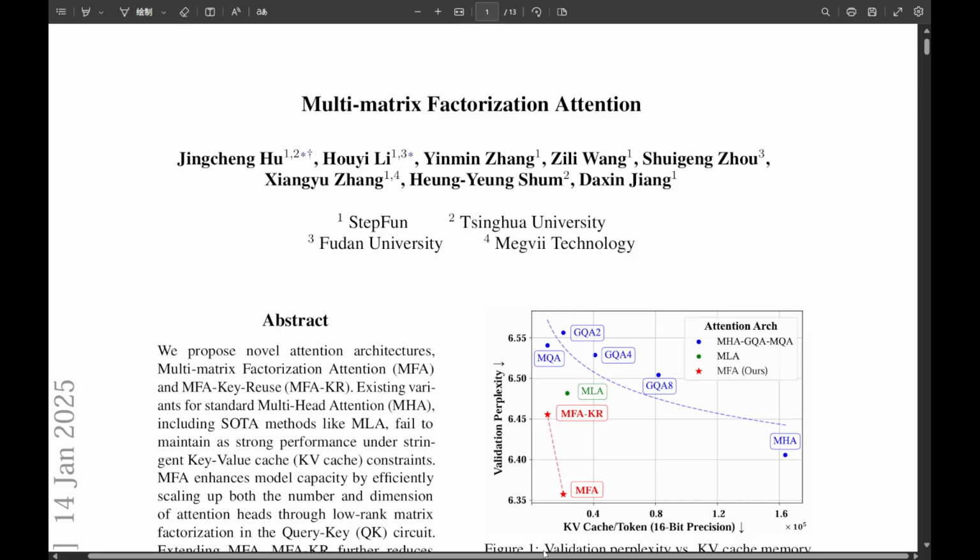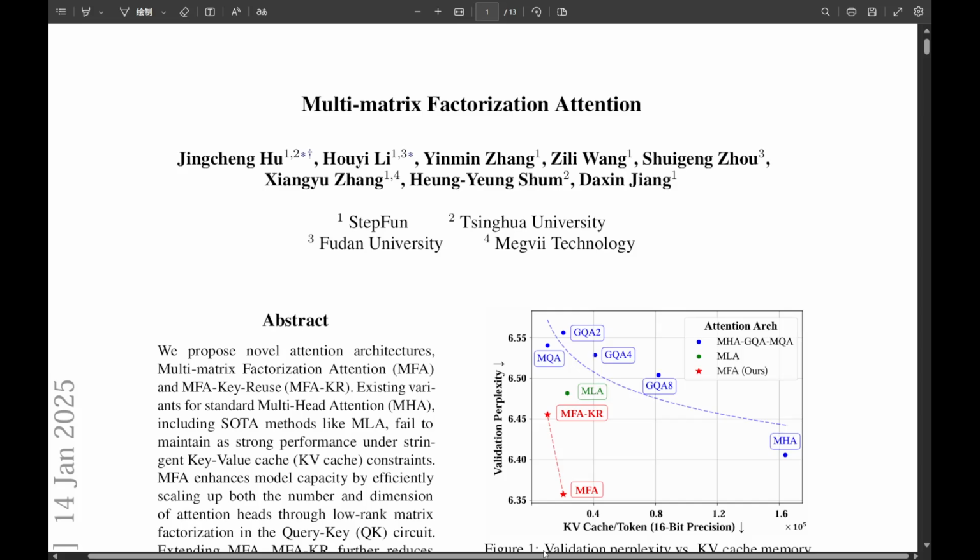You try everything. Multi-query attention, MQA, group query attention, GQA, maybe even multi-head latent attention, MLA. And sure, yeah, they slash that cache, but then bam, capacity tanks. Performance takes a real hit. It's that classic AI dilemma, efficiency or power. Which one do you choose?